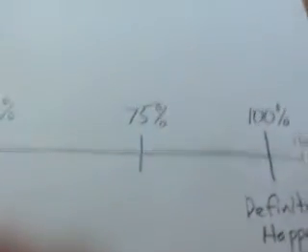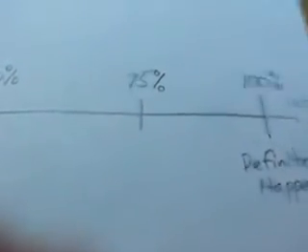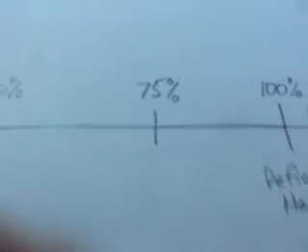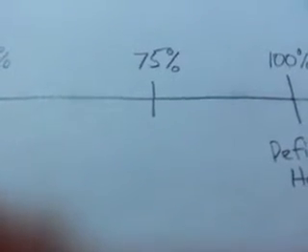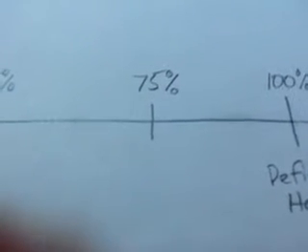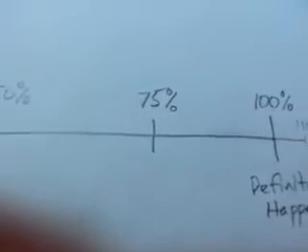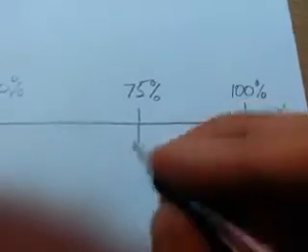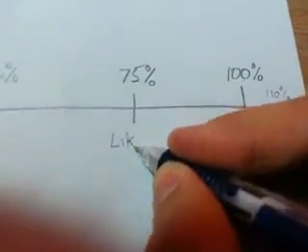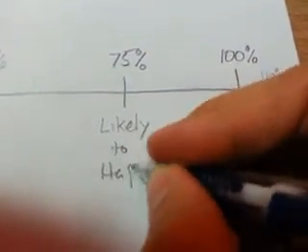So we might say something like, okay, the probability of it raining is 75%. Is that definitely going to happen if it's 75% rain? Not definite, but if it's a 75% chance of rain, would you bring an umbrella? I would. 75% is a pretty high chance. I would say likely to happen.